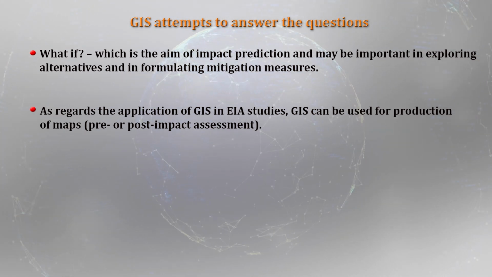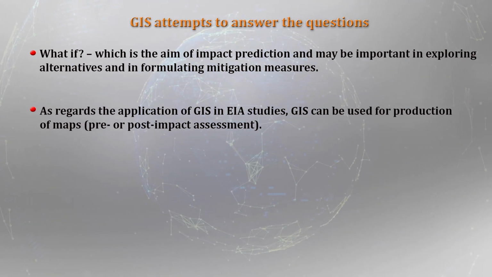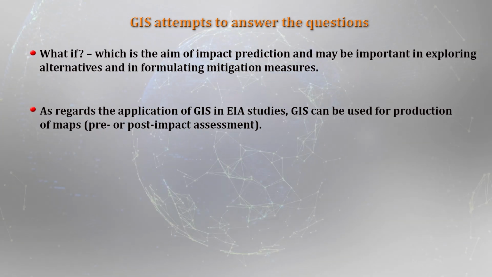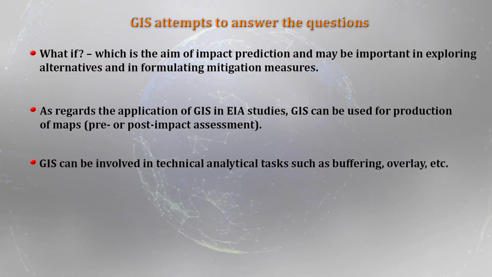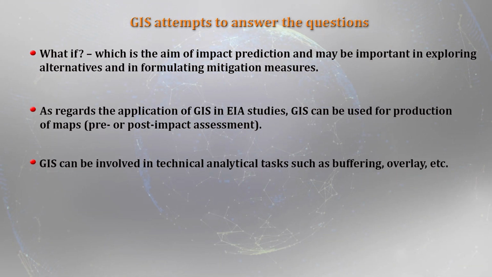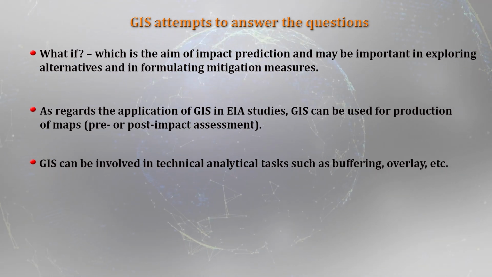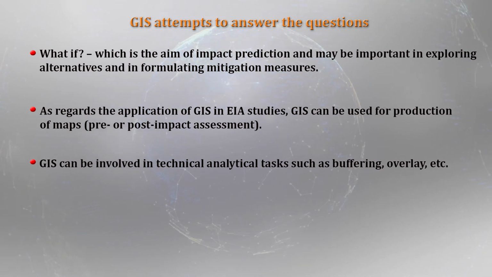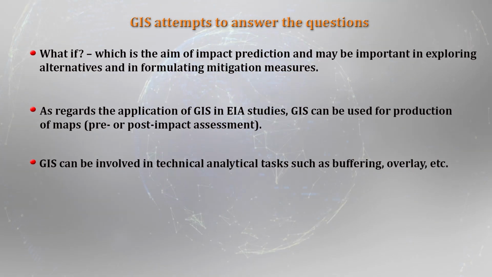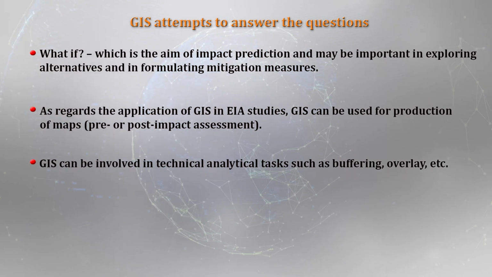And coming to the application aspect, the application of GIS in EIA studies, GIS can be used basically for the production of maps. It can be a pre-impact assessment or post-impact assessment. So, the basic thing is that GIS can be used for production of maps. The next one is the technical tasks. GIS can be involved in technical analysis also. As I told you about the GIS analytical techniques like buffering, overlay and clipping. There are so many analytical techniques that are inbuilt in the GIS software, and that can be used for environmental impact assessment studies.